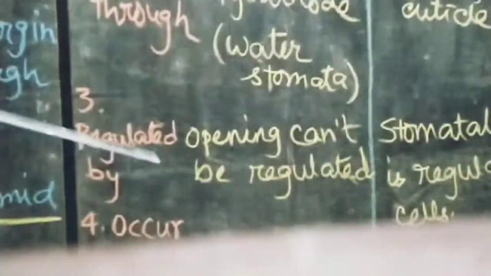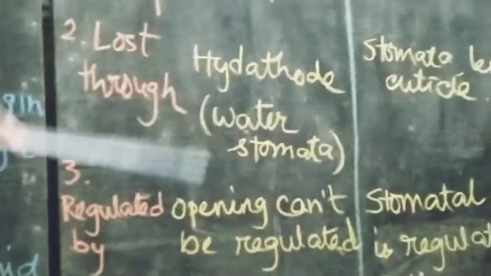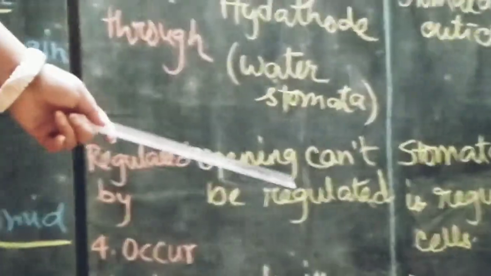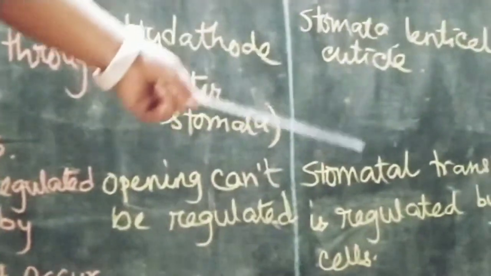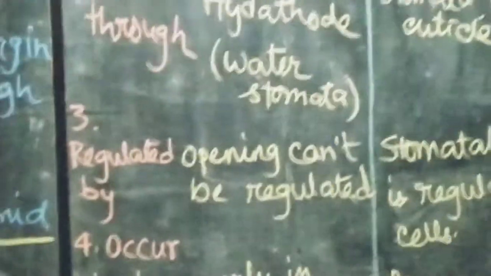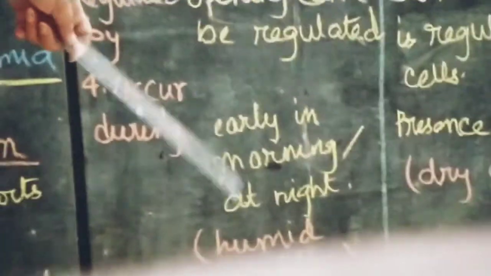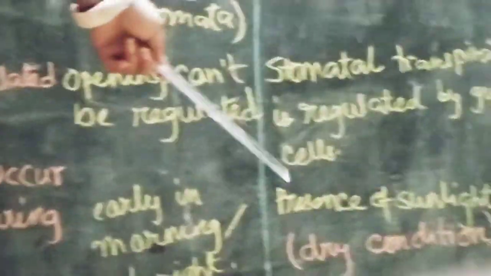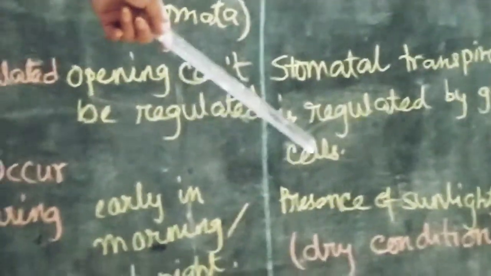Next is, it is regulated by. Guttation cannot be regulated by any means, but stomatal transpiration is regulated by the guard cells. Guttation occurs in the early morning or in the night during the humid condition, but transpiration takes place in the presence of sunlight during the dry season.